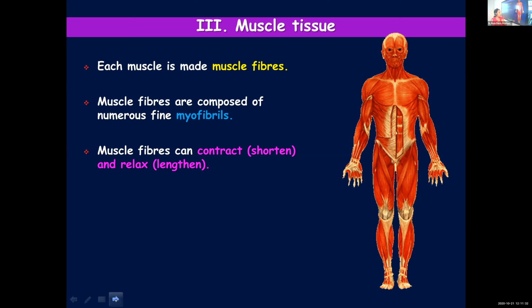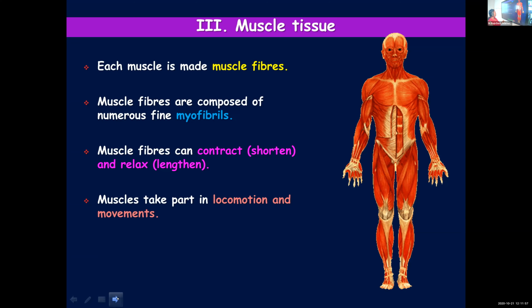When they contract, the muscles become short, and when they relax, they increase in length. By contracting and relaxing, they bring about movement. As we already discussed, muscles are attached to bones and together they bring about movement.